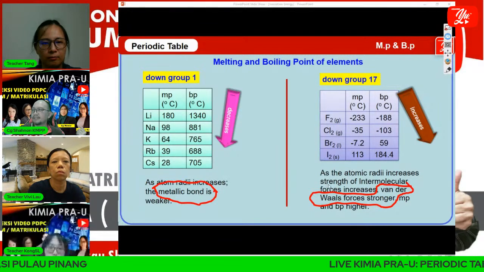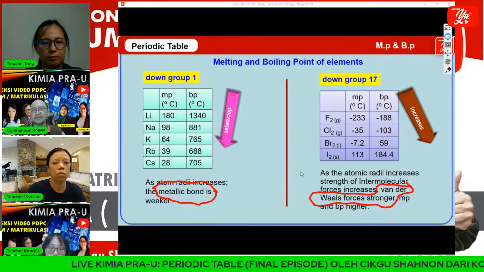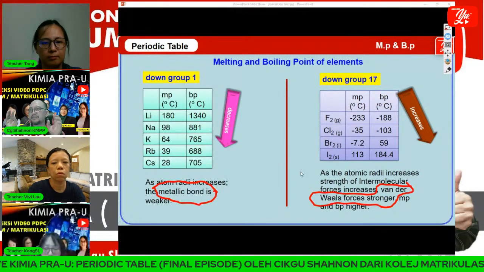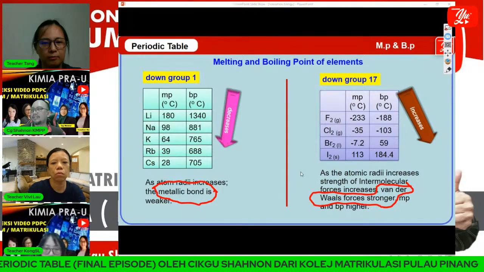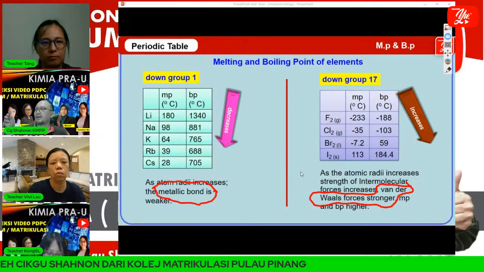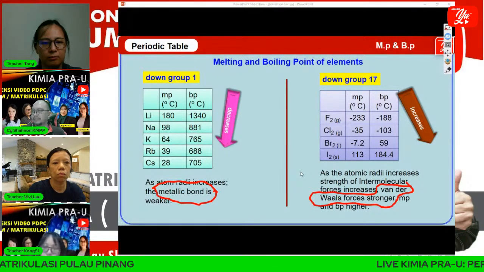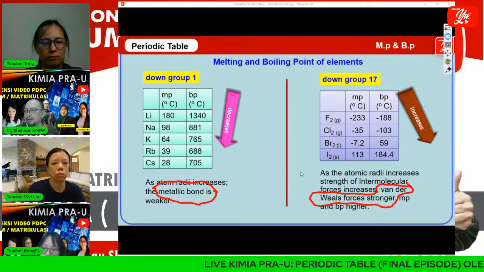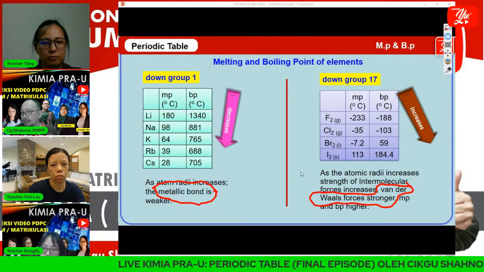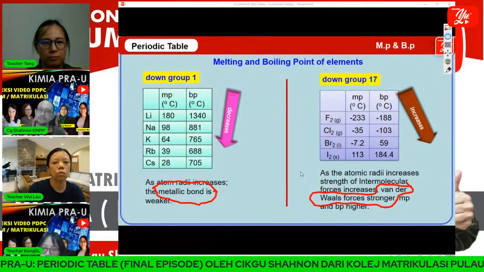Because of what? The atomic radii increases. When we go down a group, of course, the atomic radii will increase, but because of the type of bonding, we can see that for group 17, going down the group, the boiling point and melting point become higher and higher. But for metal, for group 2, it decreases.